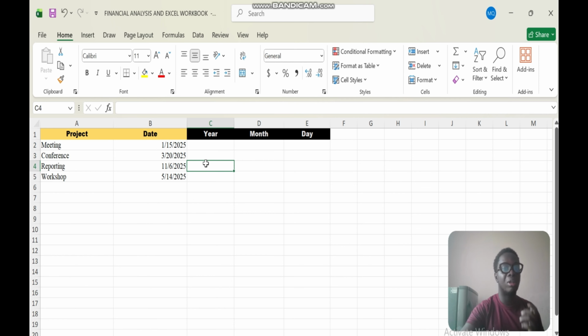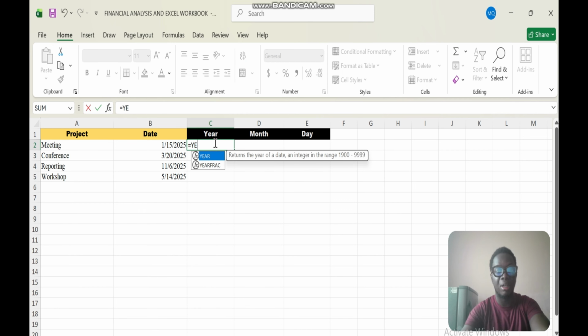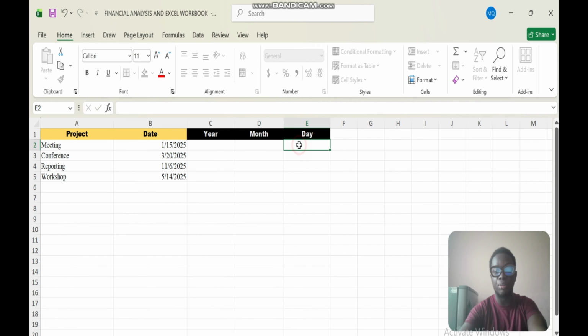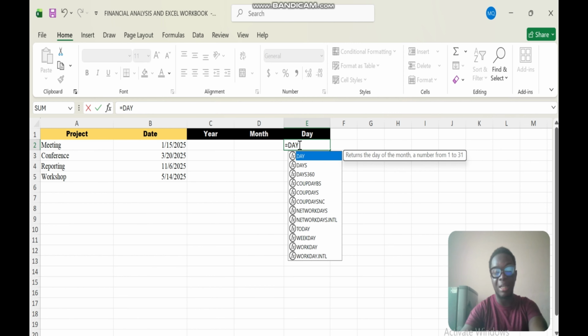This is going to be very simple and very short in the sense that we are going to be using the year function, the month function, and the day function to derive the information that we need from our date. In a similar way to what we've been doing, the function for year is simply YEAR, for month it's going to be MONTH, and for day it's as simple as that, DAY.